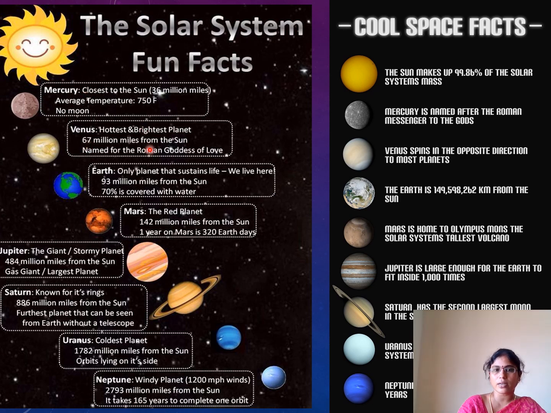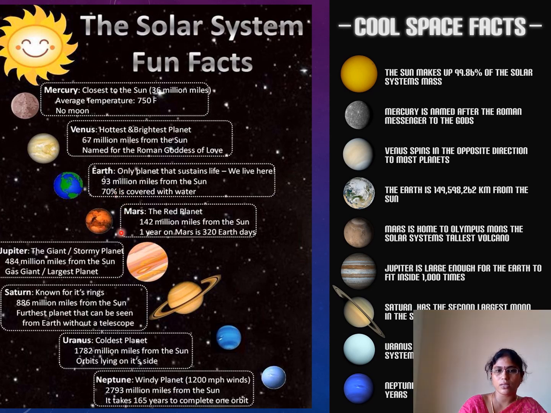Venus is the hottest and brightest planet, 67 million miles from the Sun, named for the Roman goddess of love. Our Earth is the only planet that has life. We live here. It is 93 million miles from the Sun, miles, not kilometers. 70% of our planet is covered with water, as you know.